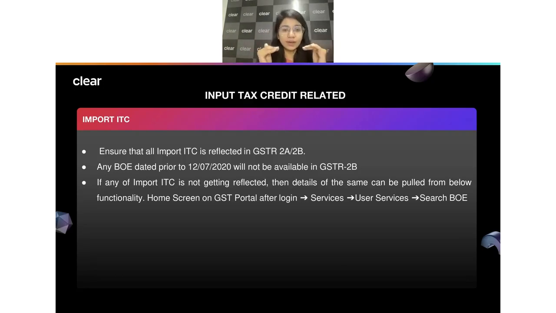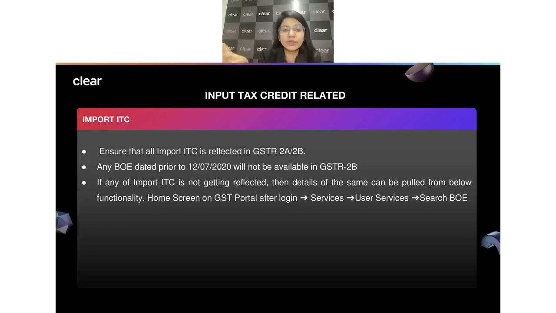So here, the important part is that there can be cases where I know I'm eligible to claim ITC. I have actually filed the bill of entry. I have paid proper taxes, but still I am not able to see that entry in my GST 2B. If that's the case, then please pull that information. So we know that on the government portal, there is a functionality, which is again under the user services.